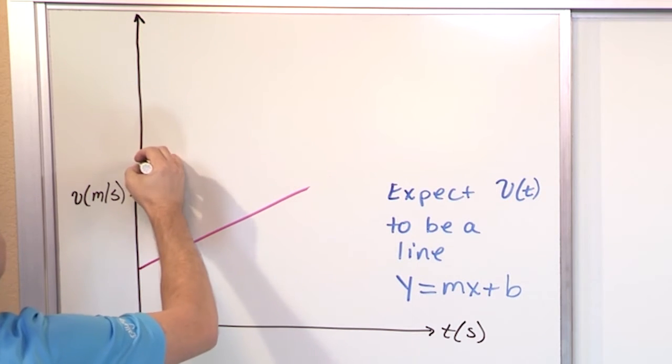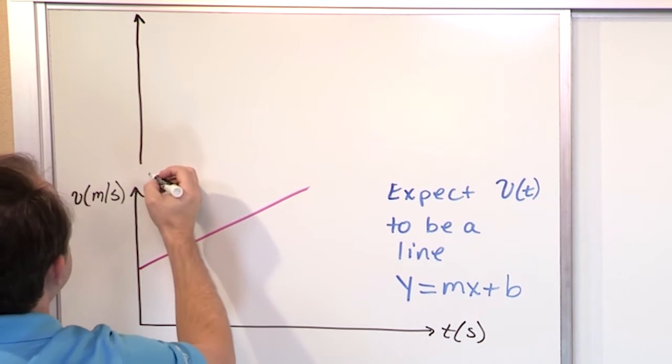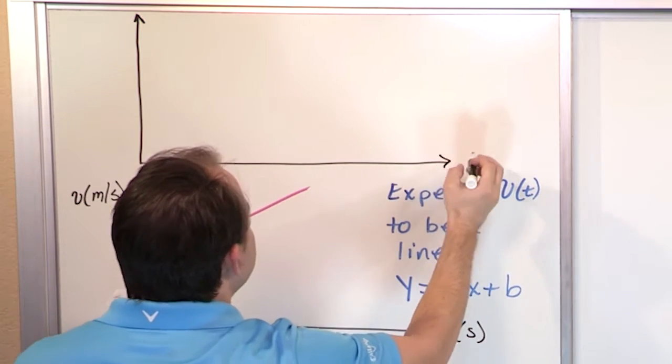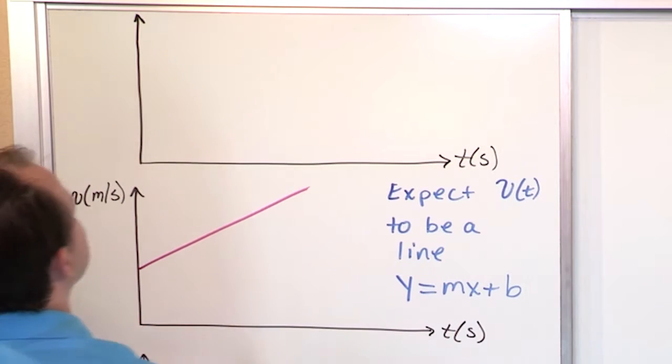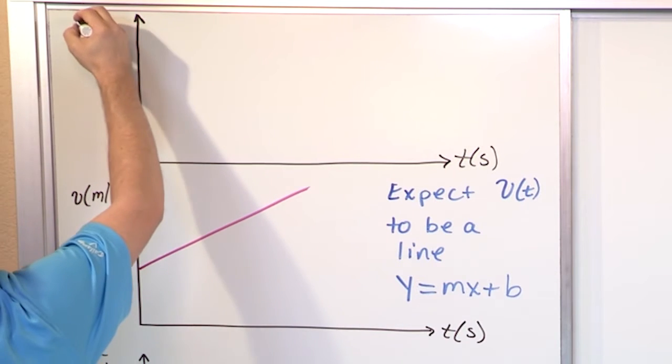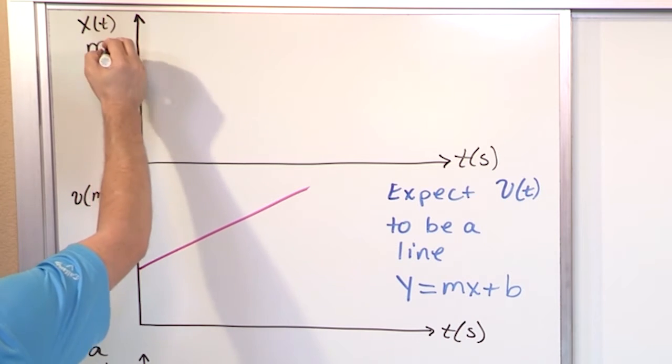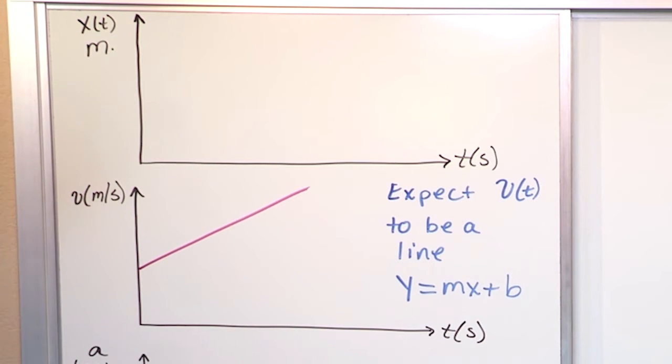Now let's go one level up higher and say, well, now we know the velocity is always changing. What would be a graph? I wish I would have drawn that lined up a little better. Sorry about that, but it's pretty good. Now we're going to say, what is the position x as a function of time? How does the position x change, in meters? That's the unit there, right?